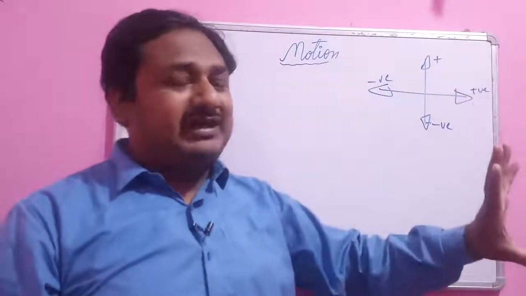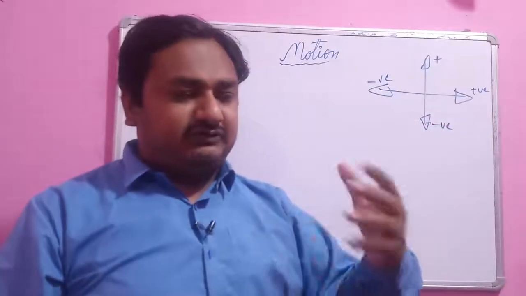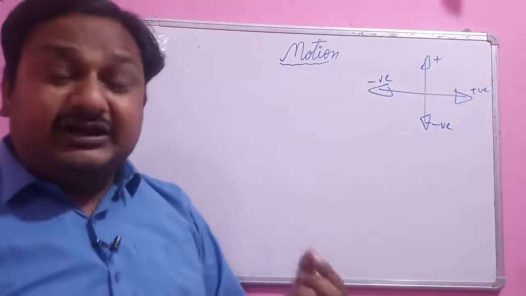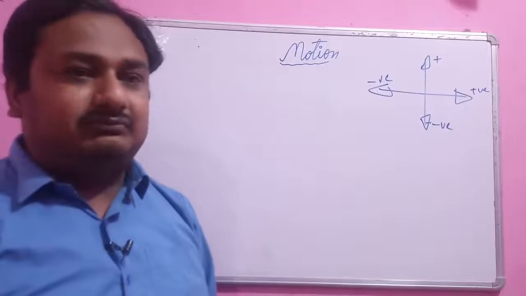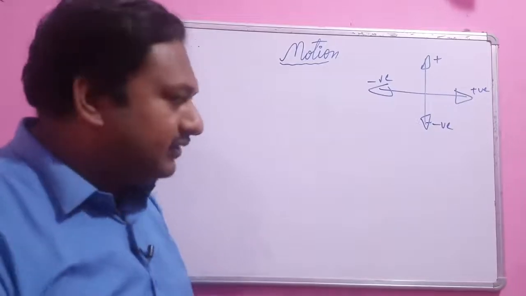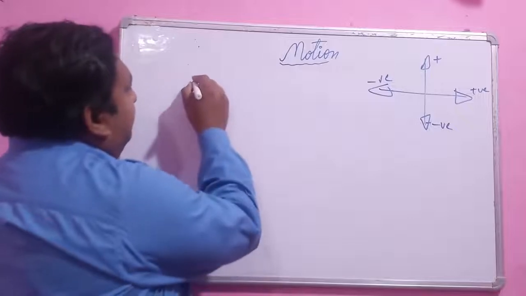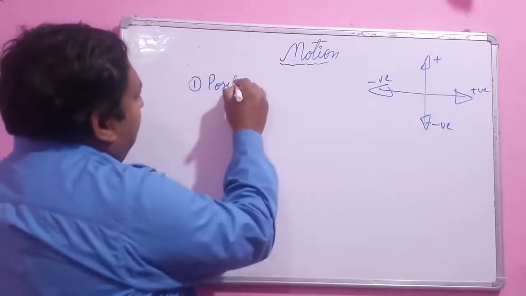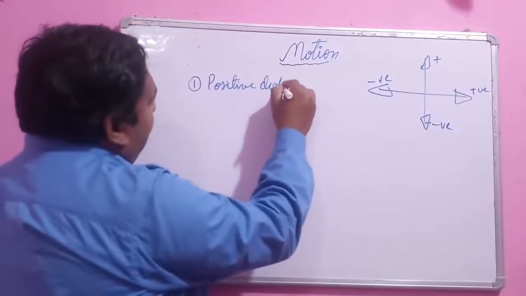Okay, here it is not like in math. Here in physics, the positive and negative in your course is related to a direction. So we need to link a direction to a displacement. Okay, so the first kind of displacement is positive displacement.